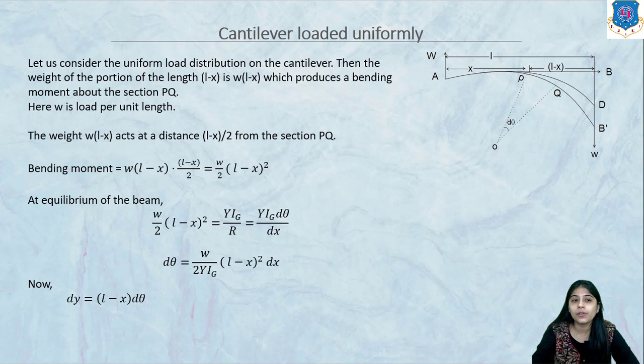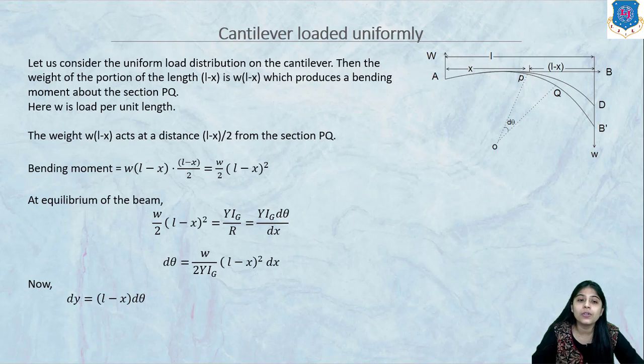So in equilibrium, the external bending moment W into L minus X square by 2 is equal to Y Ig upon R. Here 1 by R is nothing but d theta by dx.